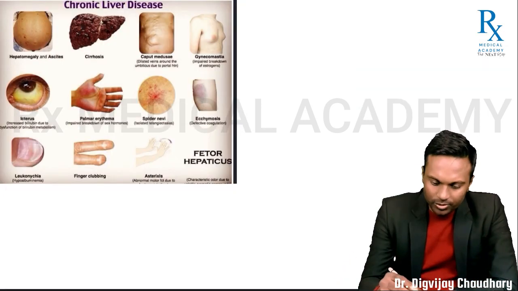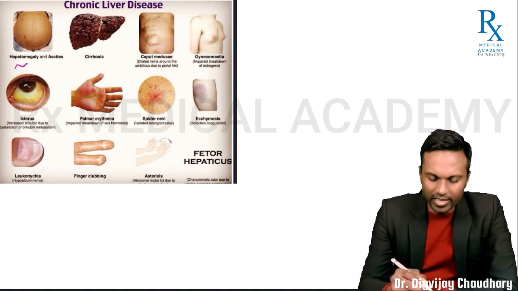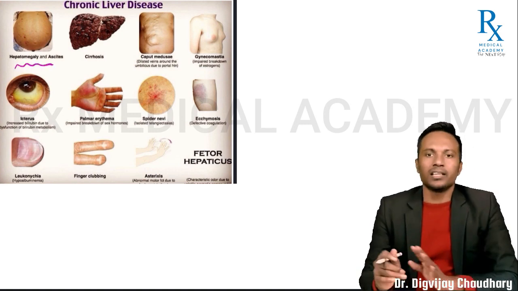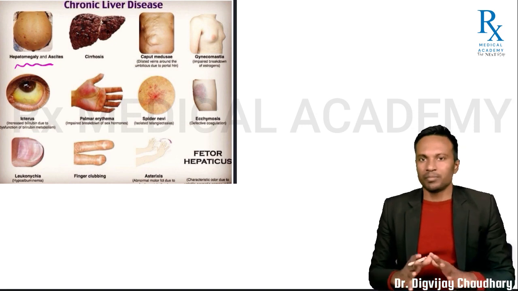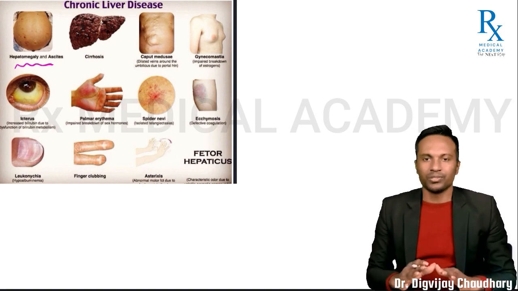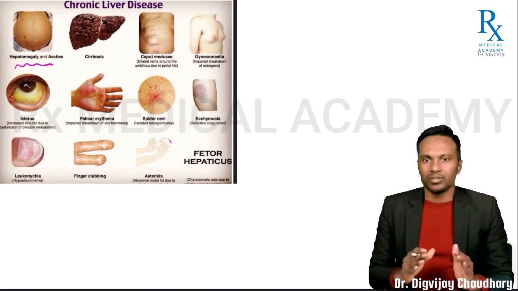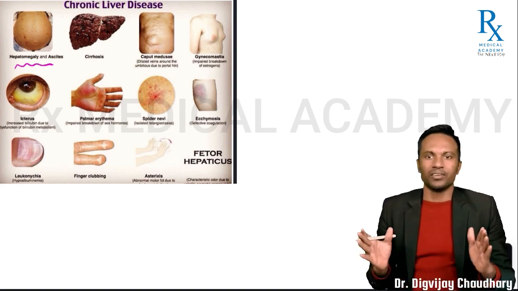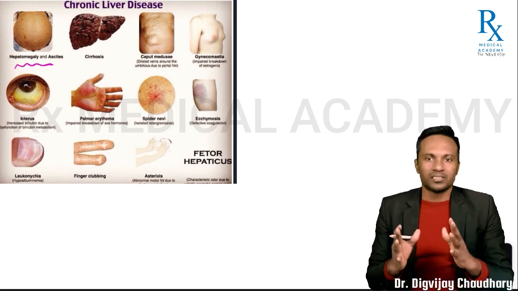Let's again see a few clinical manifestations. You have ascites, hepatomegaly. In case of chronic liver diseases, initially there might be hepatomegaly due to inflammation of the liver. But over a period of time, liver cells will be replaced by fibrous tissue, and with fibrosis, the liver can shrink in size.